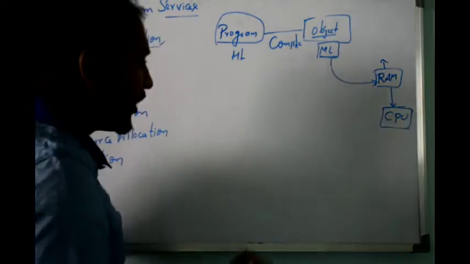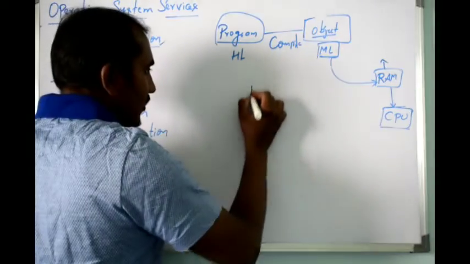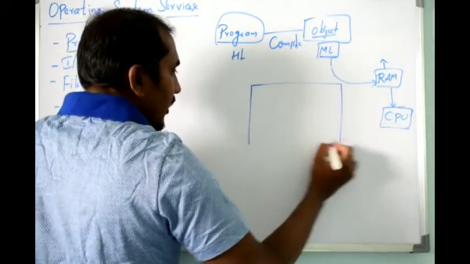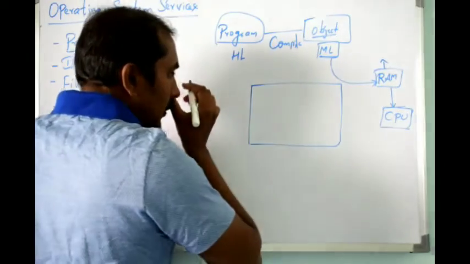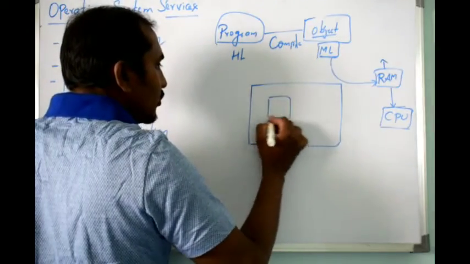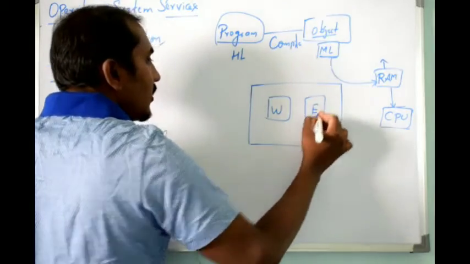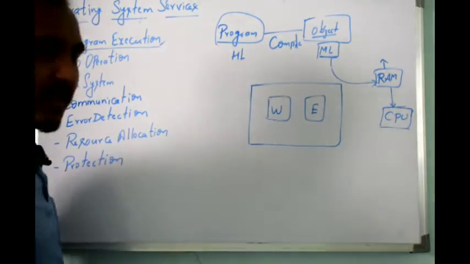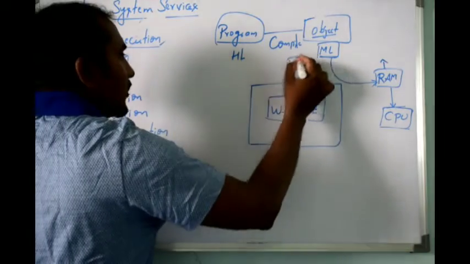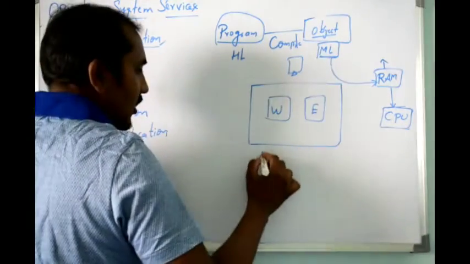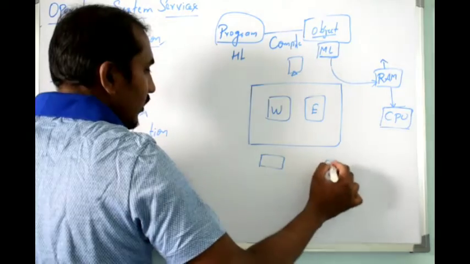I told you in the previous example, if you have two programs, one is MS Word and the other is MS Excel, and both are running simultaneously, you have devices like your monitor, keyboard and mouse.